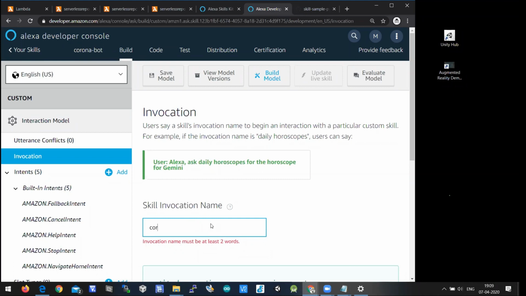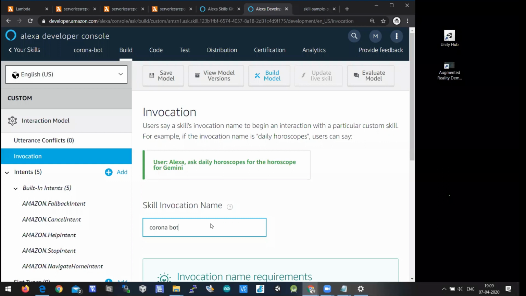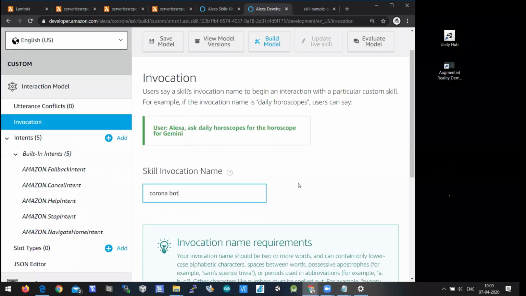If you want to book a biryani from Swiggy, then you should say open Swiggy and book a biryani to my house. Then it activates Swiggy and it will book an order. That is something like invocation. Invocation is nothing but a skill name. So something like Corona bot. Invocation name is very, very important.